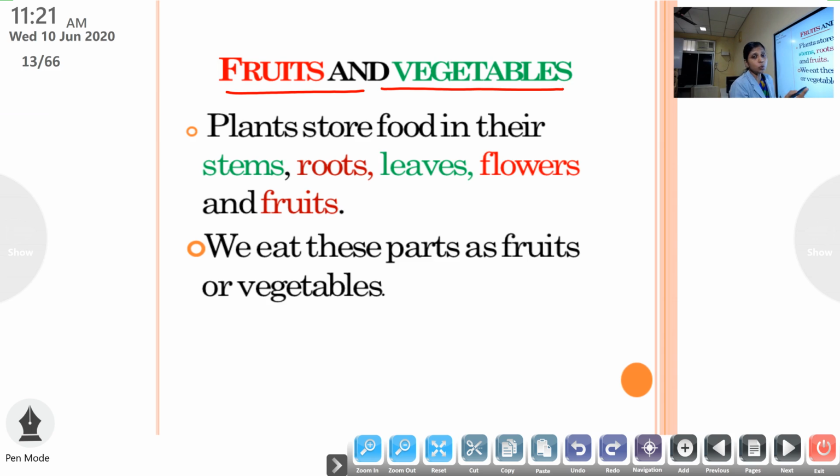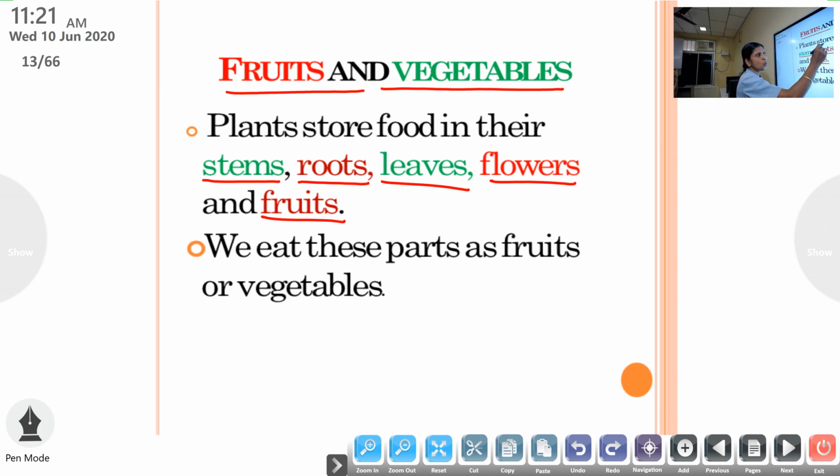I already told you that plants can prepare their food by a process called photosynthesis. So this food can be stored in almost all plant parts. Which are they? They can store food material in their stems, roots, leaves, flowers and fruits. And we can use all these as our food material.